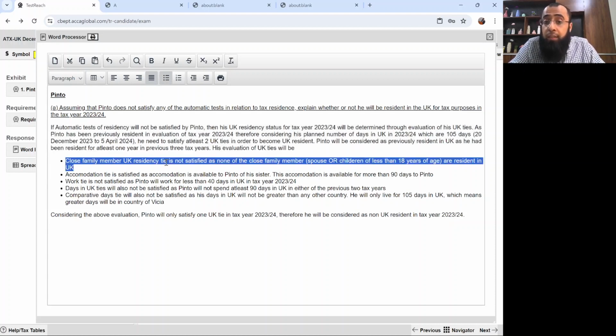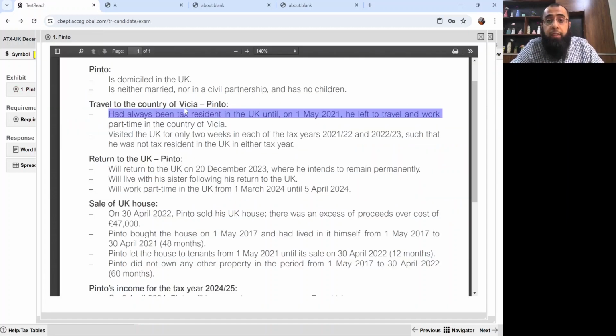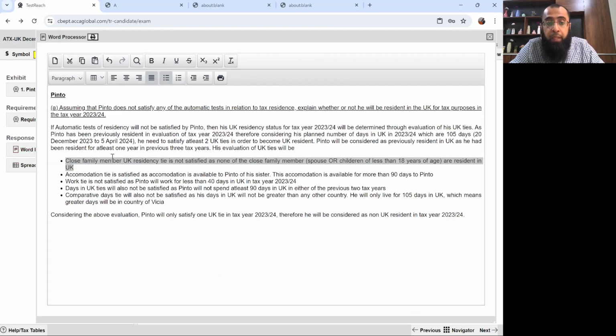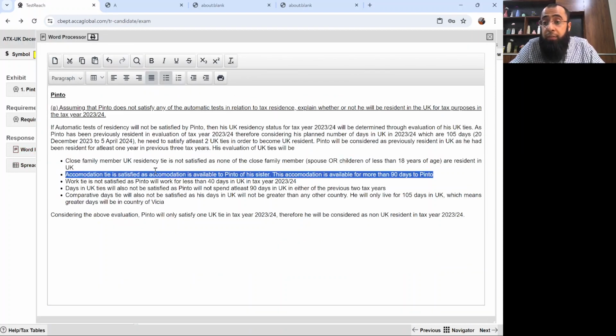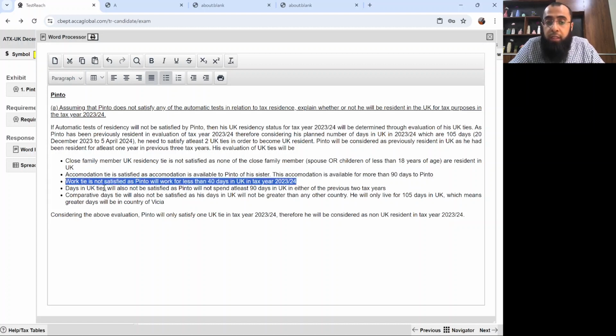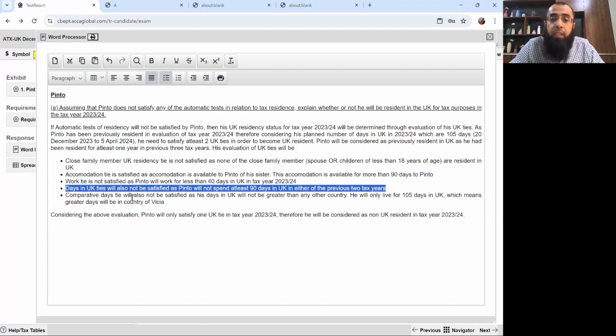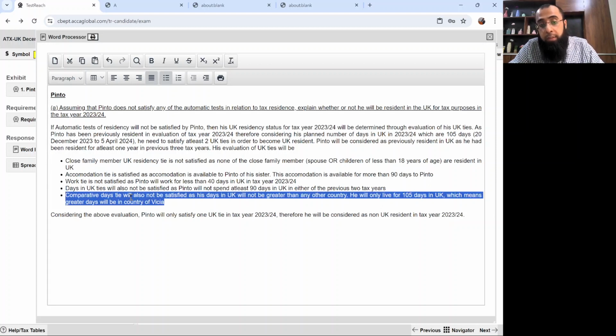Close family tie is not satisfied because he doesn't have close family. It was clearly written in the question that he isn't married, nor in a civil partnership, nor does he have any children. Accommodation tie is satisfied because accommodation is available and that is of his sister. Close relative accommodation is acceptable. Work tie is not satisfied. Days in UK tie is not satisfied. Comparative data is also not satisfied.